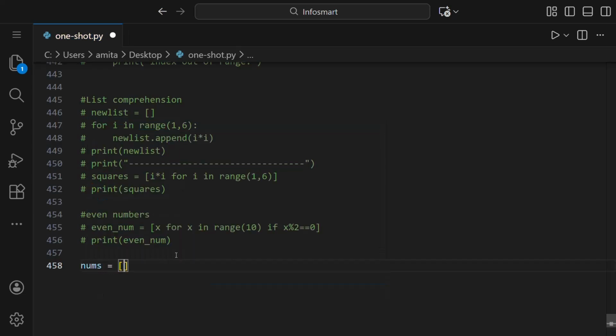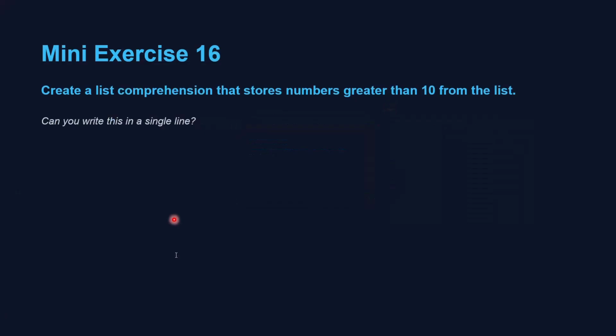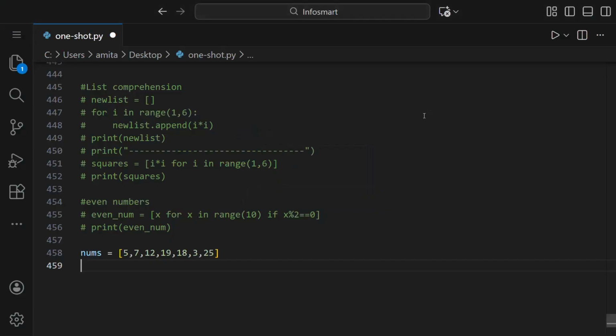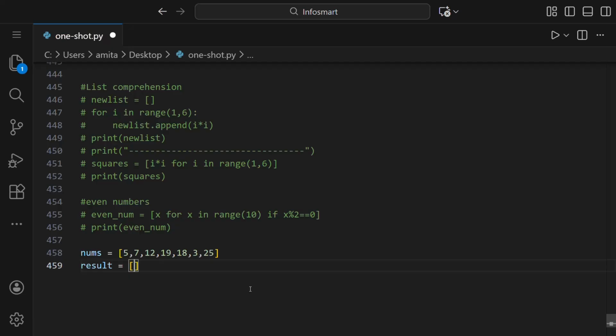So maybe the list is 5, 7, 12, 18, 19, whatever, 89, 3, 25, like this. And then we want the numbers that are greater than 10. So let us write result, which is the name of our new list. And here we'll write for x in nums, because nums is the name of this list. It will check every number one by one.